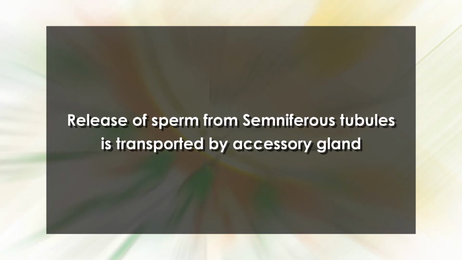Follicle-stimulating hormone stimulates the Sertoli cells to secrete androgen-binding protein. The androgen-binding protein is essential to concentrate testosterone at a level high enough to initiate and maintain spermatogenesis. The sperm released from the seminiferous tubules is transported by the accessory glands. The secretion of the accessory glands and sperm constitute the semen.